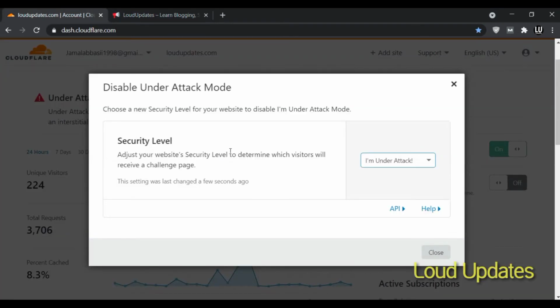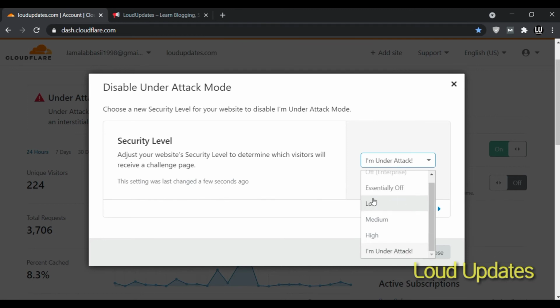Go again, and you can choose according to your need. If you select low, then maybe 1% out of 10% get this JavaScript challenge. The options are low, medium, high, and the last one, I'm Under Attack Mode.